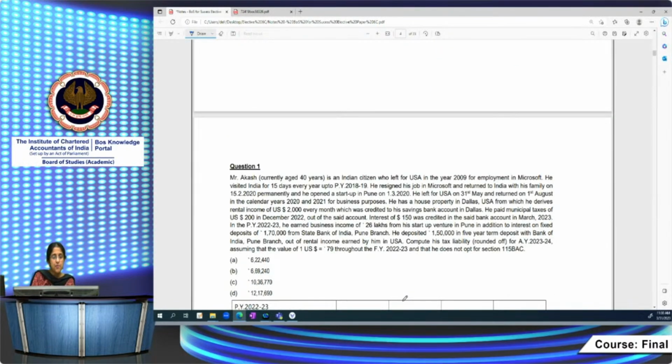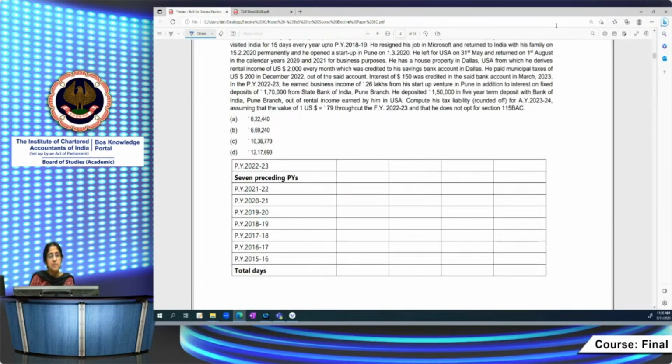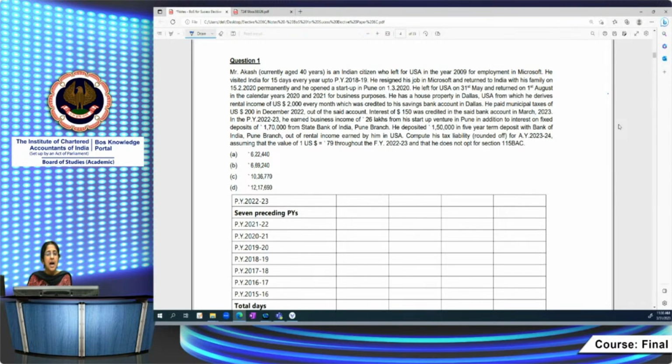Before that, we will solve a question also based on whatever we have learnt now. Mr. Akash, currently aged 40 years, is an Indian citizen who left for USA in the year 2009 for employment in Microsoft.